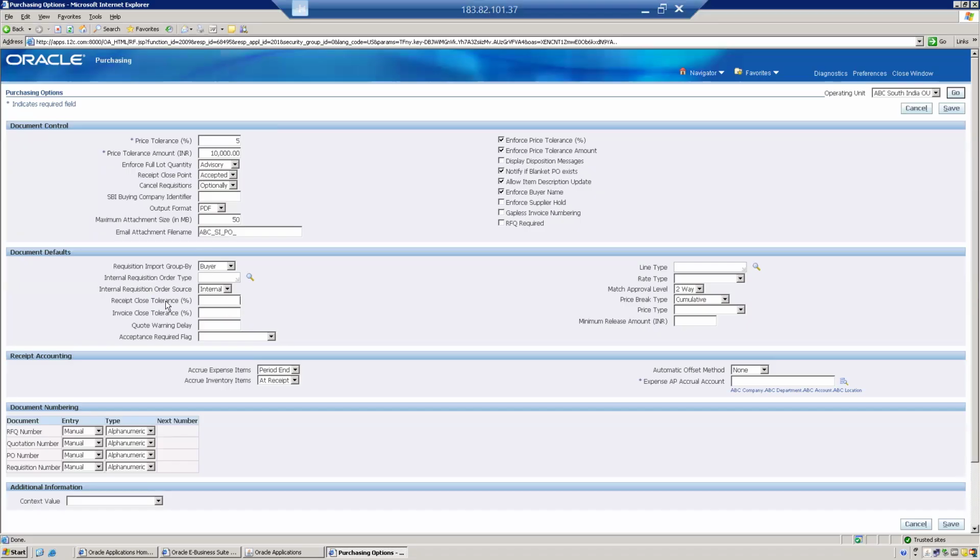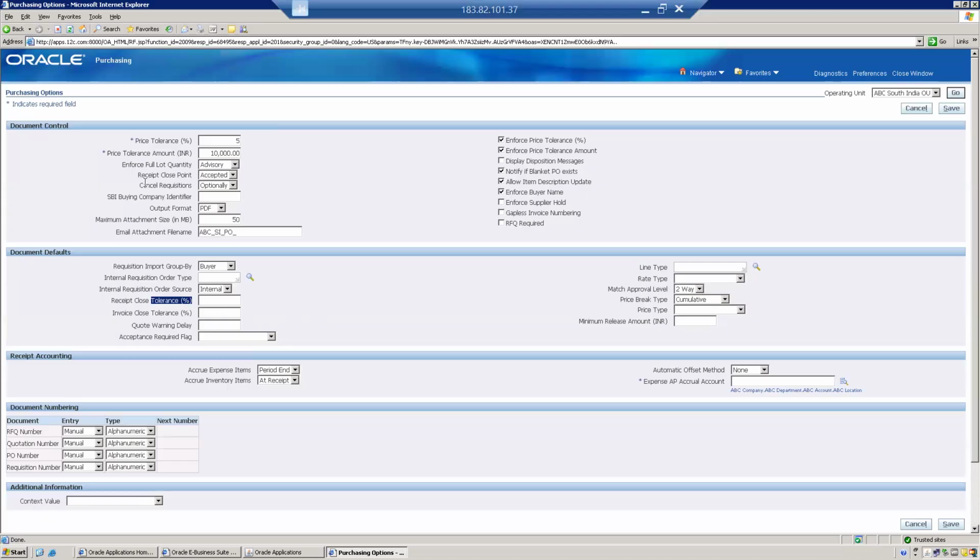It doesn't matter what is in front of it, whenever you see tolerance, whenever the specific value matches this percentage, the applicable action is applied automatically. It can be receipt close tolerance, purchase order close tolerance, anything.